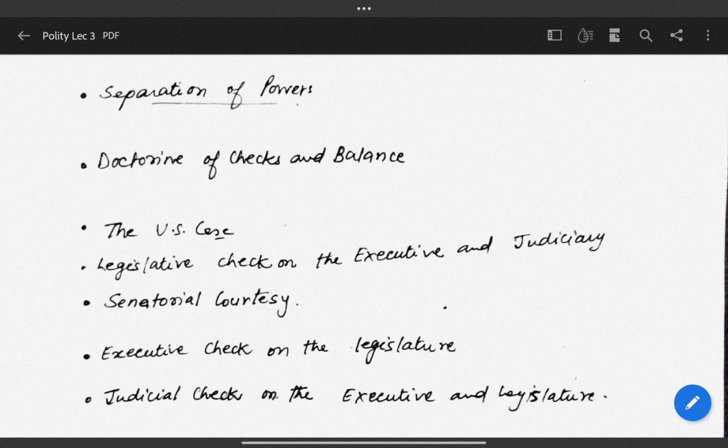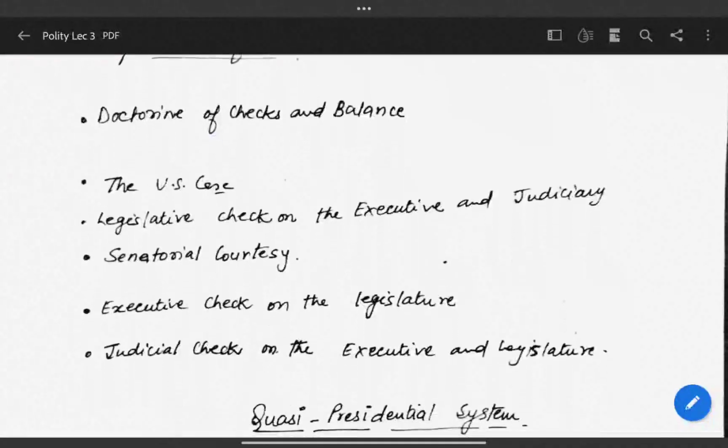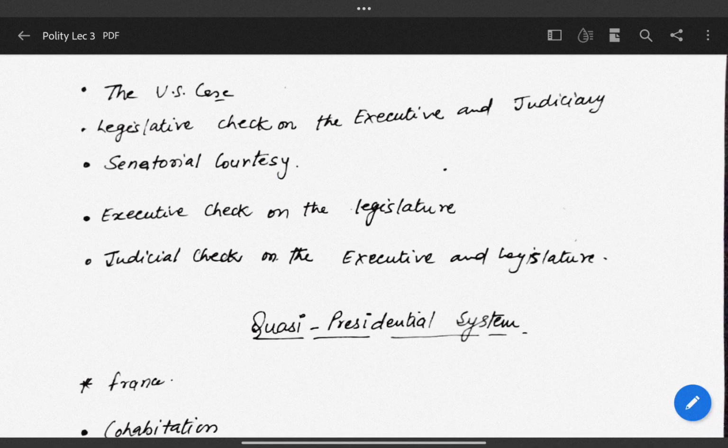Now, we can have the third check, that is the executive check on the legislature. After a bill is passed by the US Congress, meaning both houses, it is presented to the President for his assent.